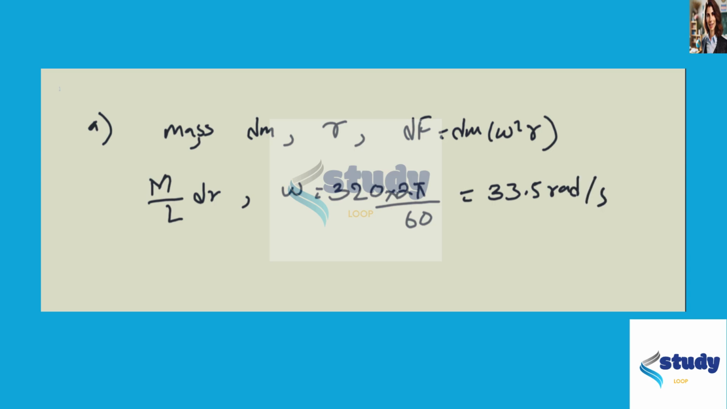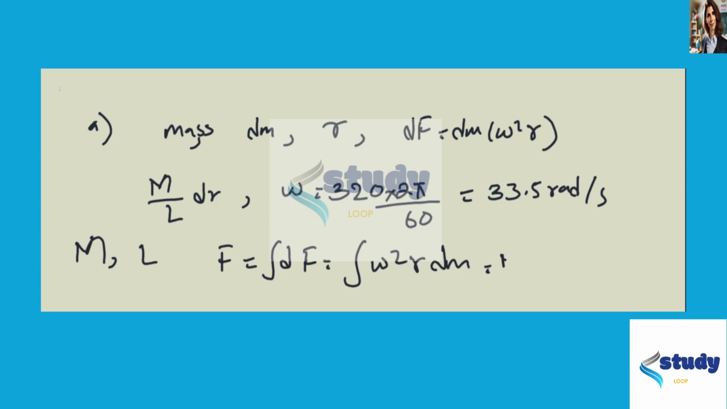Thus, for the entire blade of mass capital M and length L, the total force can be written as the integral of dF, which is equal to omega squared r dm. From here, we substitute the dm in terms of dr and M over L, take out M over L, and integrate over 0 to L, omega squared r dr. So this simplifies into force becoming M omega squared times L divided by 2.